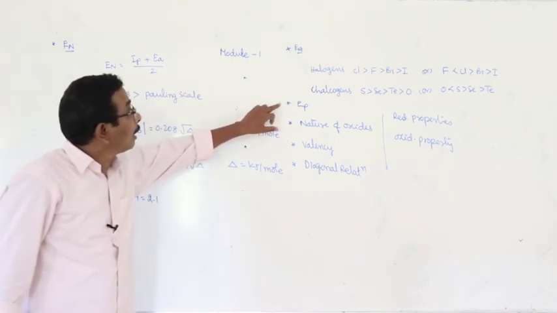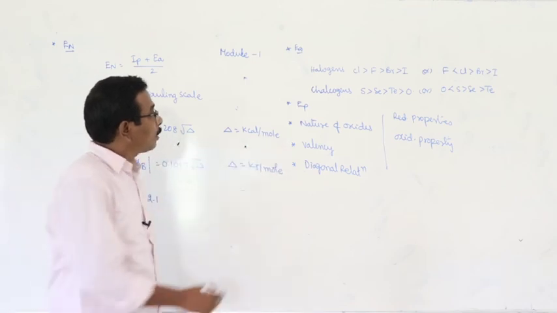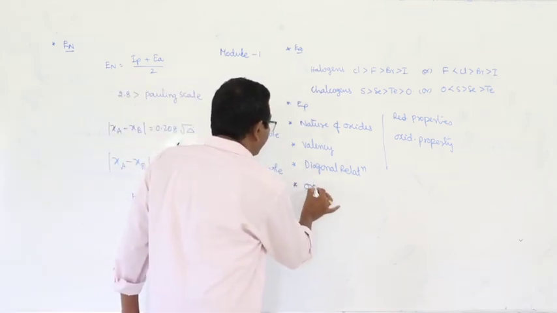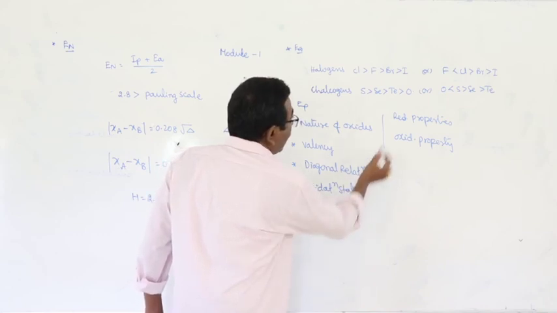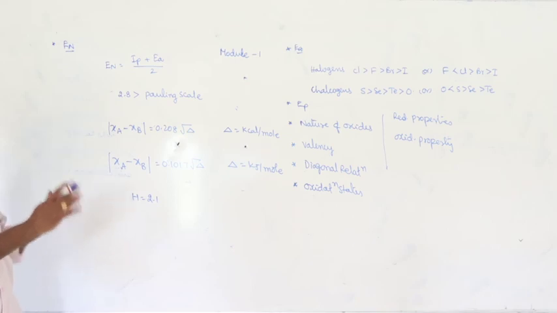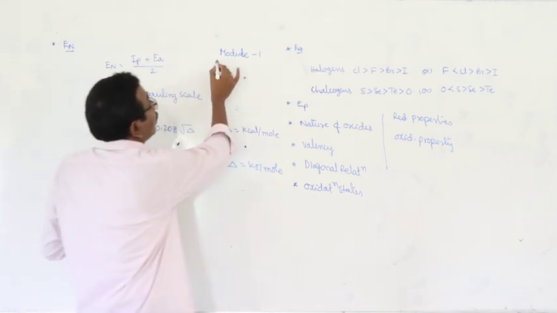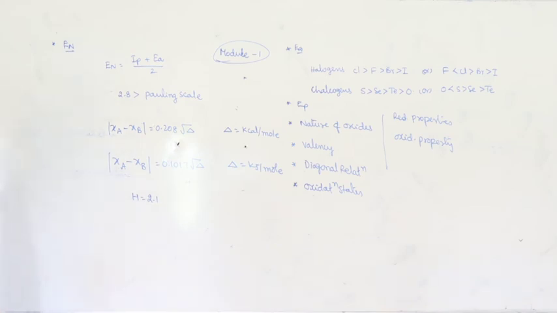What are they? Electropositivity, nature of oxides, valency, and next one oxidation states, and reducing property, oxidizing properties you have to complete, and you should complete module 1 as an assignment. Okay.